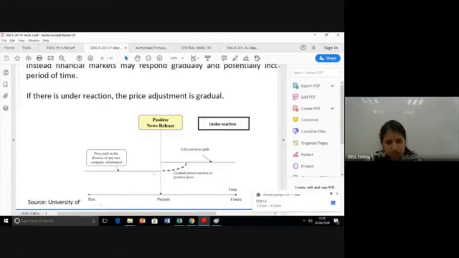Okay. So in this particular time gap, there is always a chance for an investor to get an abnormal return. How? Now think at this point, assume it was 10 rupees. The new efficient price is around 20.